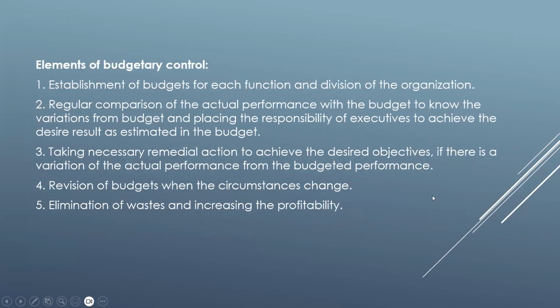The elements of budgetary control: establishment of budgets for each function and division of the organization, regular comparison of the actual performance with the budget to know the variations from budget, and placing the responsibility on executives to achieve the desired result as estimated in the budget, taking necessary remedial actions to achieve the desired objectives if there is a variation of the actual performance from the budgeted performance, revision of budgets when the circumstances change, and elimination of waste and increasing the profitability.